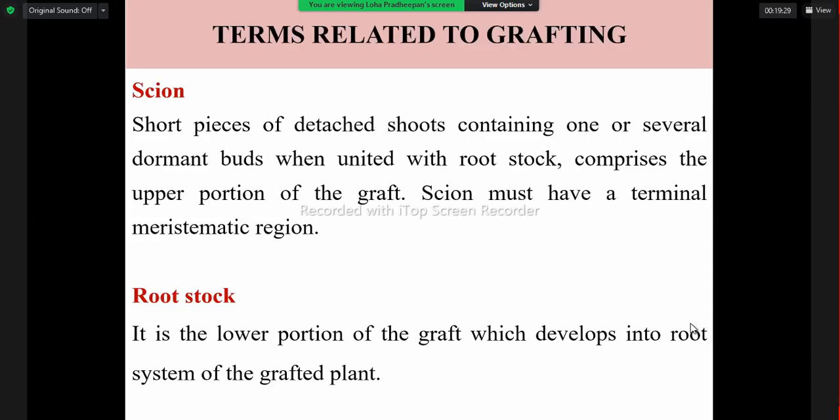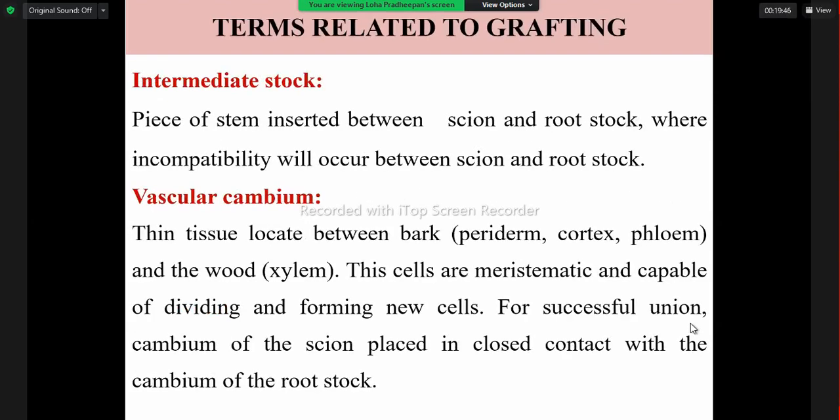That type of plant we can take as the rootstock. The scion is the top portion that should have the more desirable characters because that is the part growing and giving the productivity.